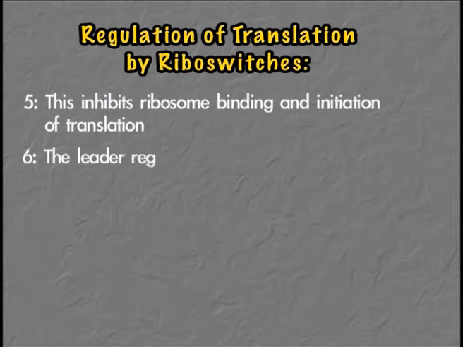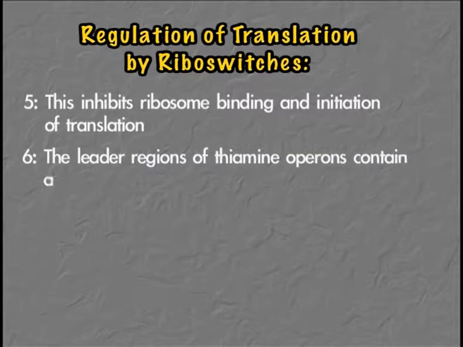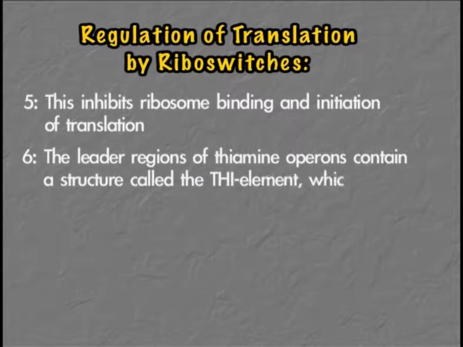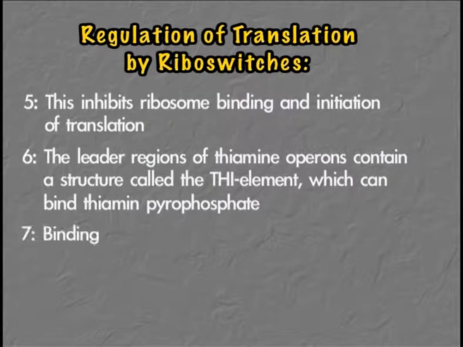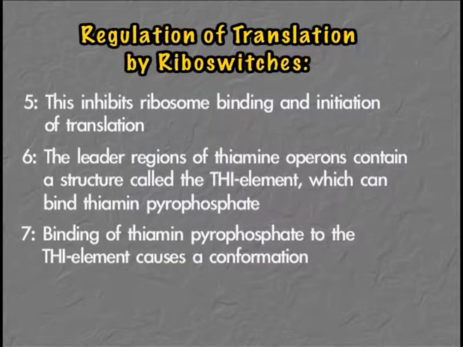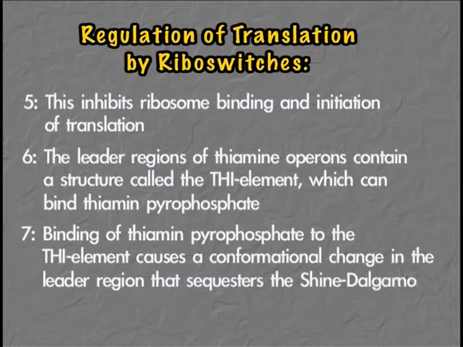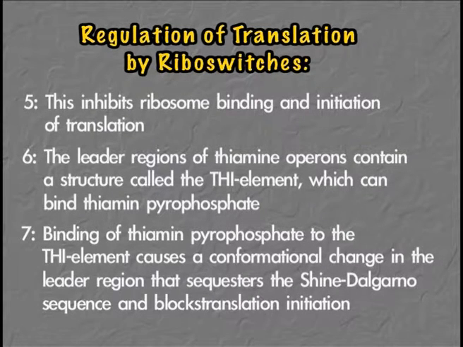In the leader region of thiamine operons, we see structures called the TH1 element. This TH1 element is responsible for binding of thiamine pyrophosphate. So once thiamine pyrophosphate binds to this TH1 element, this leads to a conformational change in the leader region.